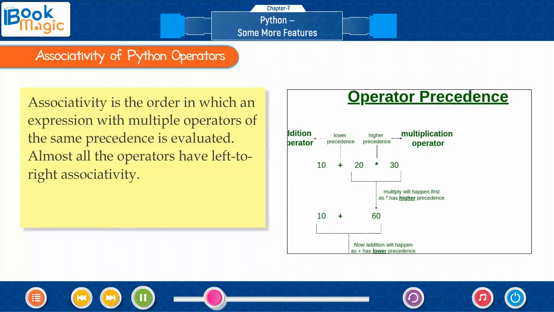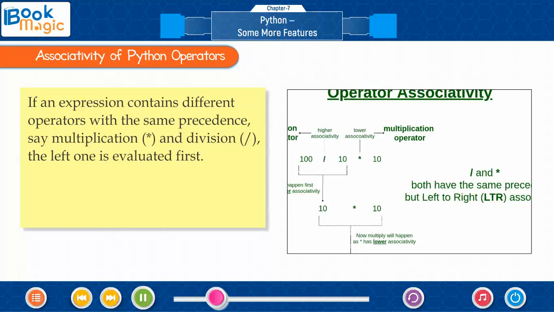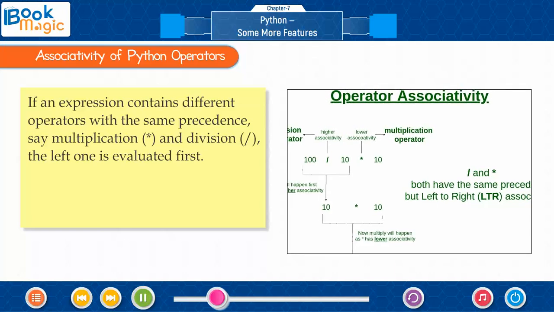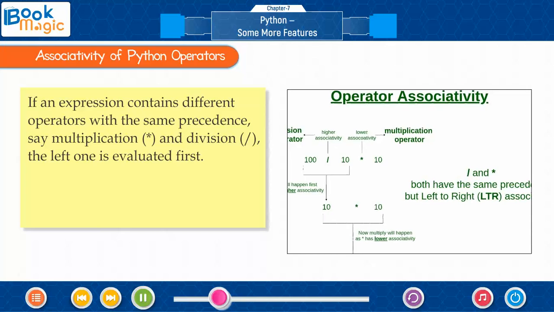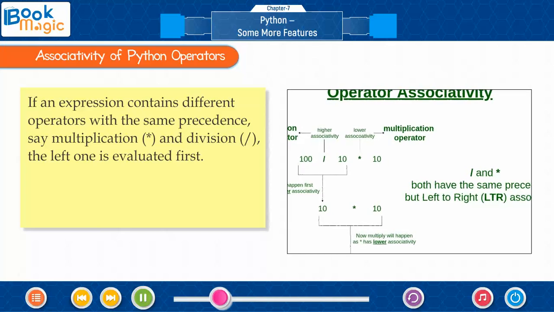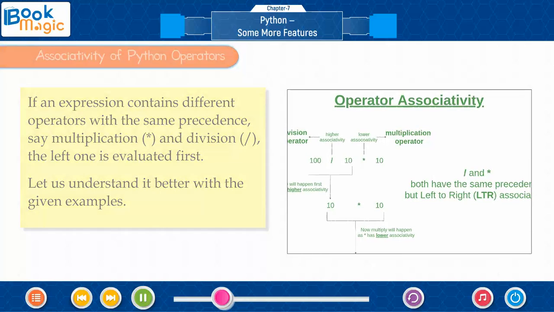Almost all the operators have left-to-right associativity. If an expression contains different operators with the same precedence, say multiplication and division, the left one is evaluated first. Let us understand it better with the given examples.